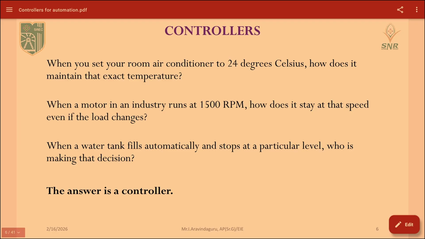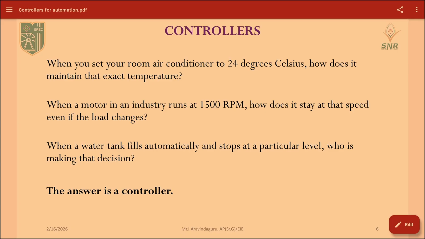Let us see why we go for a controller. For this we will take three scenarios: a tank filling process, the air conditioning temperature in a room, and how much a motor runs and at what speed. First, the room temperature using an air conditioner. We set the room temperature at 24 degrees Celsius using an air conditioner. How can we maintain that exact temperature?